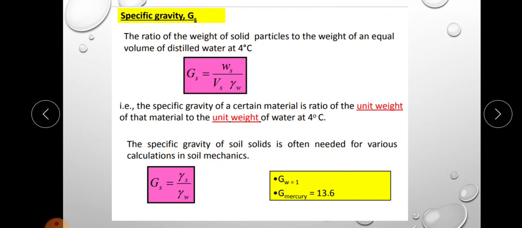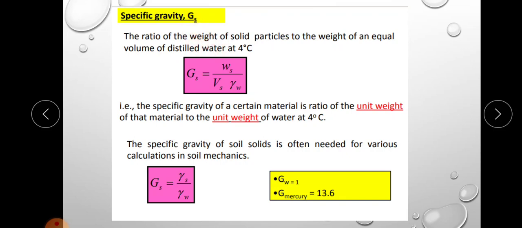Next parameter is specific gravity. Specific gravity means the ratio of weight of solid particle to the weight of an equal volume of water at 4 degrees Celsius. It is the ratio of weight of solid particle to the weight of an equal volume of distilled water at 4 degrees Celsius. That is, we are comparing the weight of any particle with respect to that of water. So the physical property is known as specific gravity, represented by capital G.